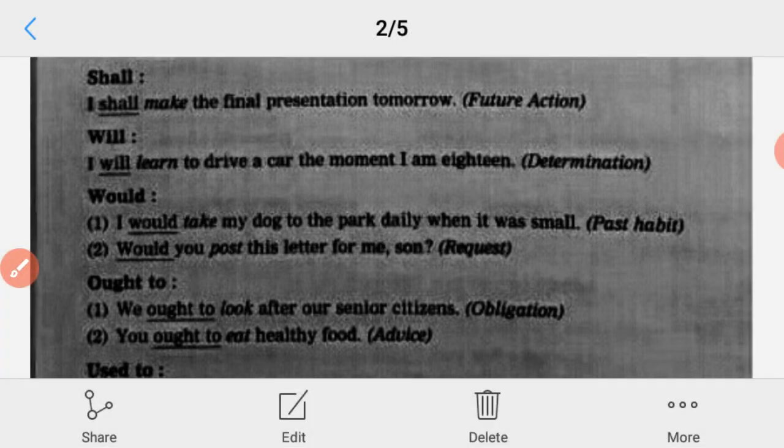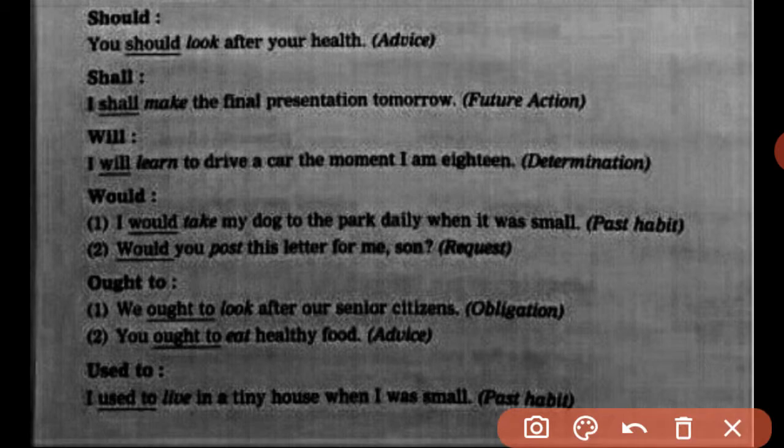Next one, ought to. Sentence, we ought to look after senior citizens. It is obligation. It is just like must and have to. As this sentence is related to senior citizens whom we respect, the phrase ought to is showing the obligation in this sentence.